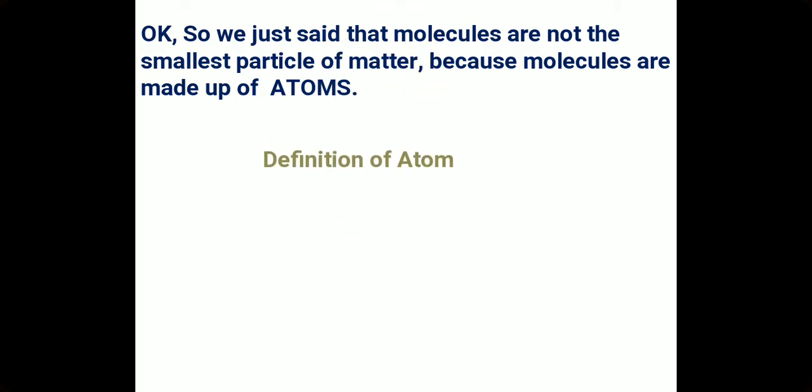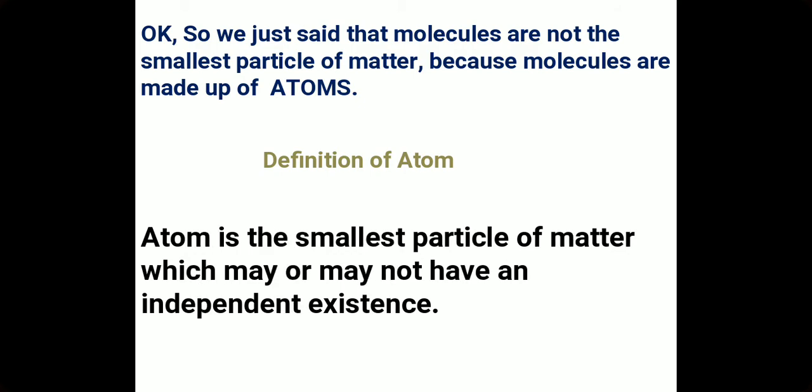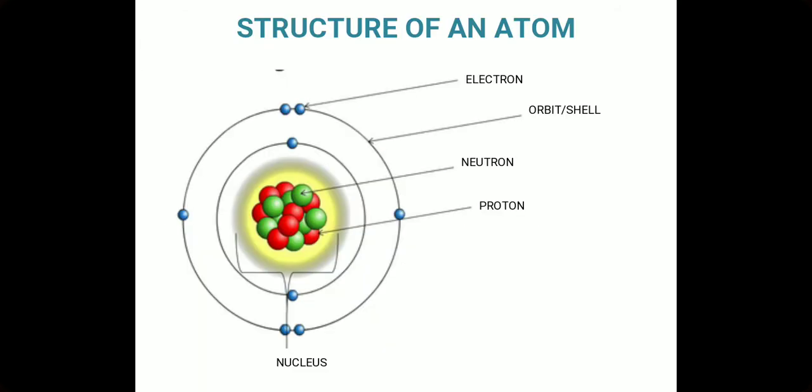Just now we have said that molecules are not the smallest particle because molecules themselves are made up of atoms. So let's define an atom now. Atom is supposed to be the smallest particle of matter which may or may not have an independent existence. And this is what an atom's structure looks like. There is a round body in the center which is called the nucleus, and this nucleus has 2 types of particles in it. One is the neutron, which does not have any charge, it is neutral. The second one is the proton, which has a positive charge.